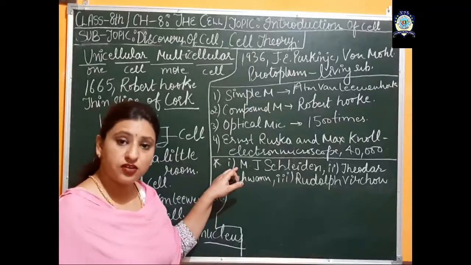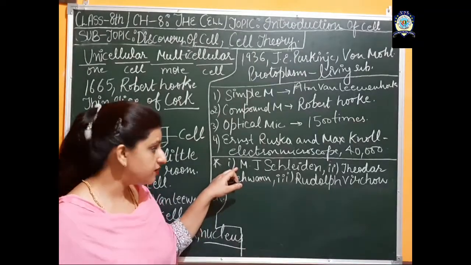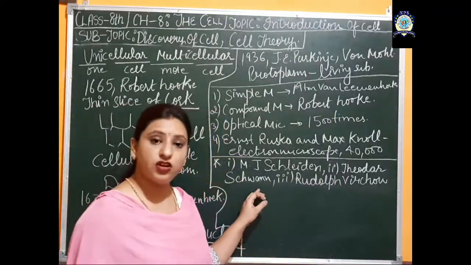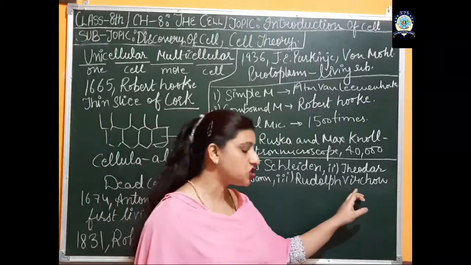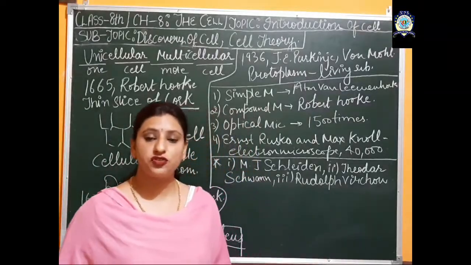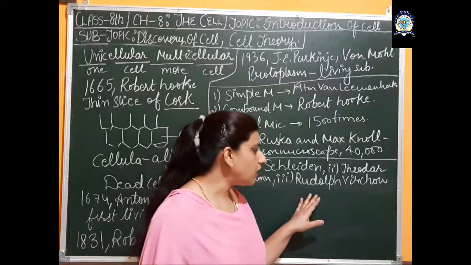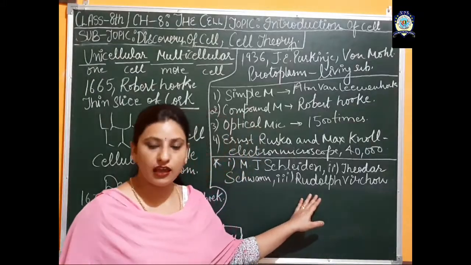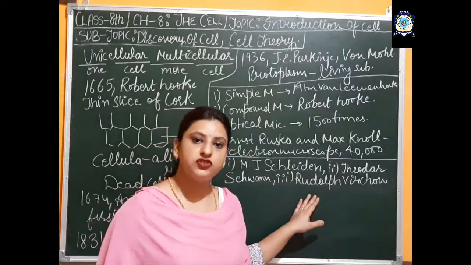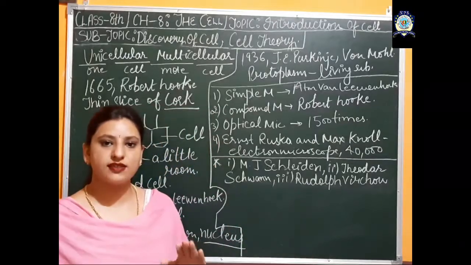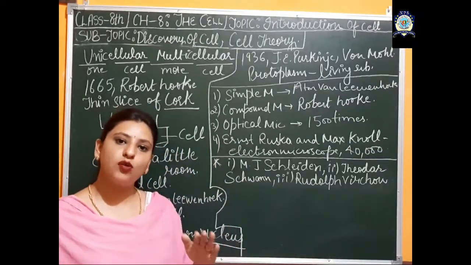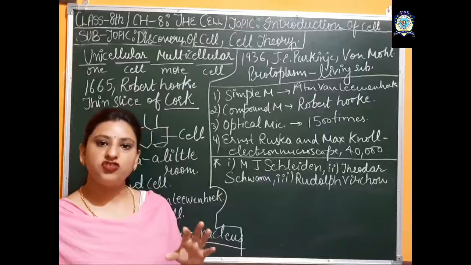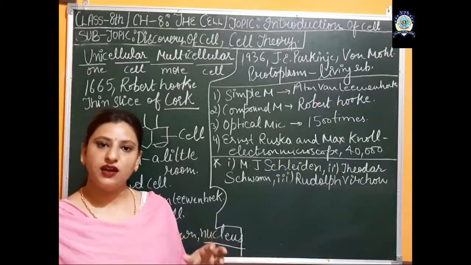M.J. Schleiden was a German botanist, Theodor Schwann was a German zoologist, and Rudolf Virchow was a German physiologist. These 3 grouped together and gave the cell theory, which covers almost each and every cell of plants and animals.